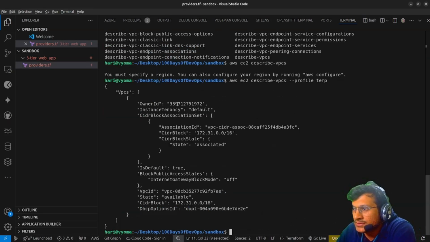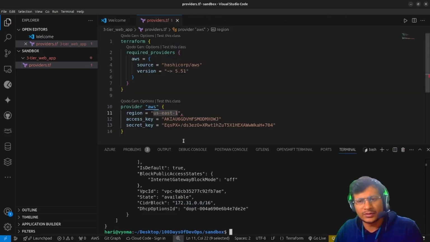This is the VPC ID, owner ID. Then instance tenancy default VPC. This is the VPC ID. Okay, available CIDR block, and everything we can see, internet gateway block mode off. So the whole internet is accessible through it, and everything is available on this one. So you can find anything on this one. So our EC2 is connected.